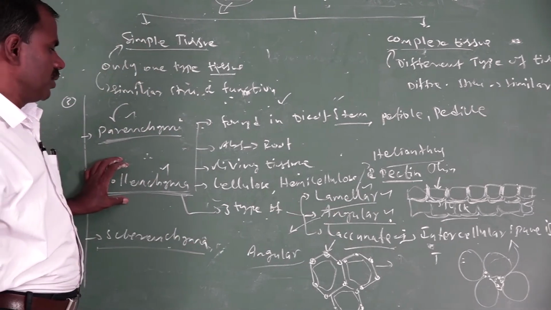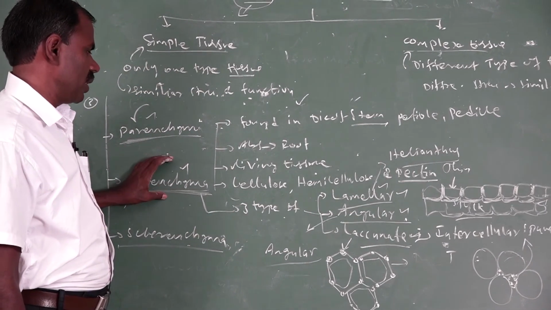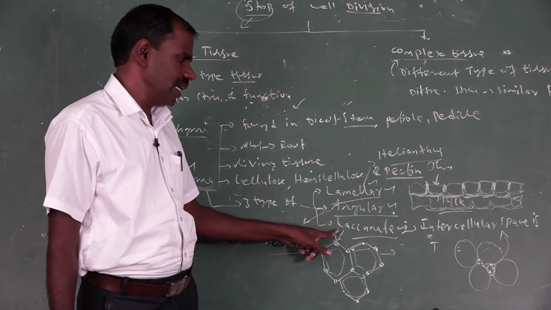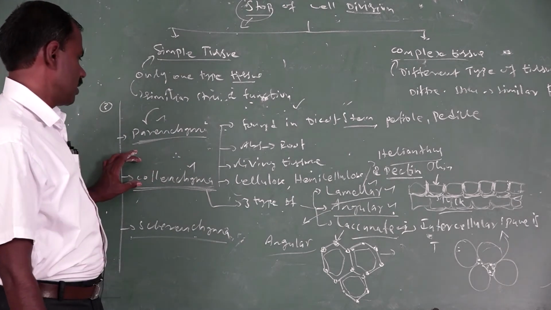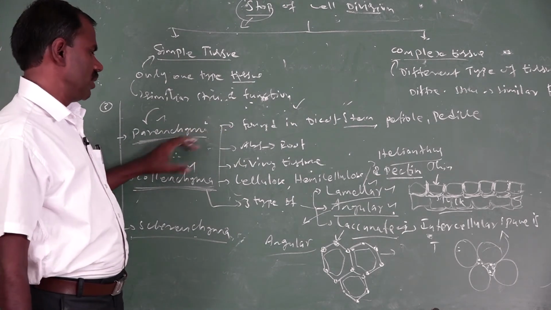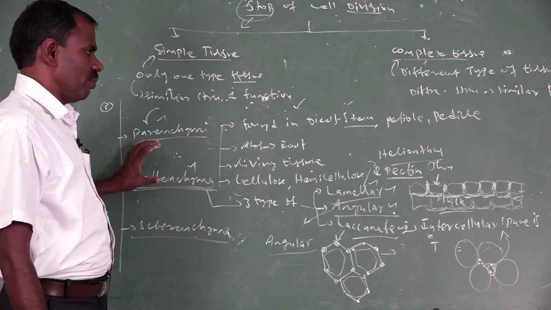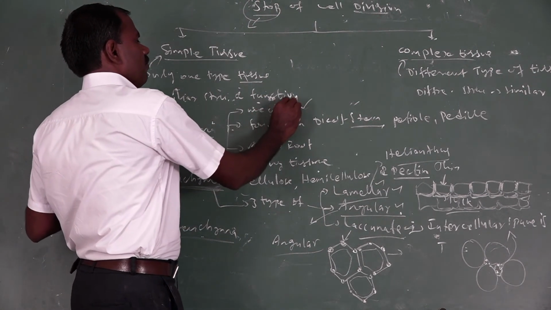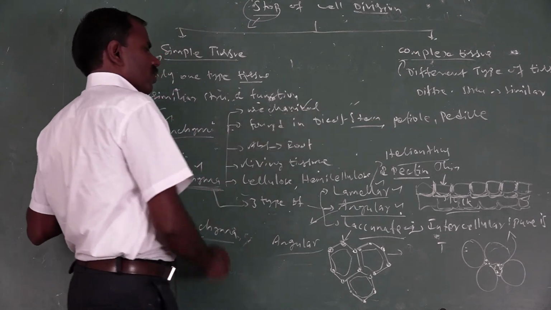There are three types of collenchyma tissue: lamellar collenchyma, angular collenchyma, and lacunate collenchyma. So what are the characters of collenchyma? Collenchyma is a living tissue. Its function is mechanical support to the plant body.